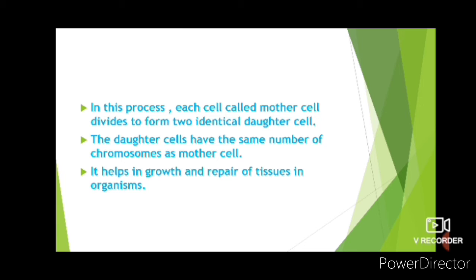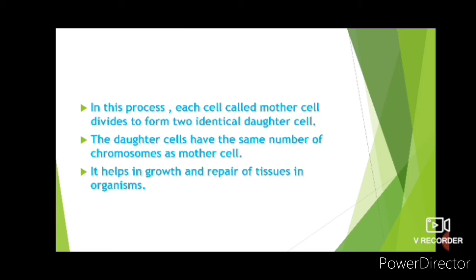The daughter cells have the same number of chromosomes as the mother cell. Suppose the mother cell has 4 chromosomes, then the two identical daughter cells will also have 4 chromosomes in each.